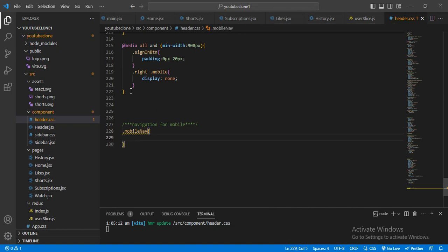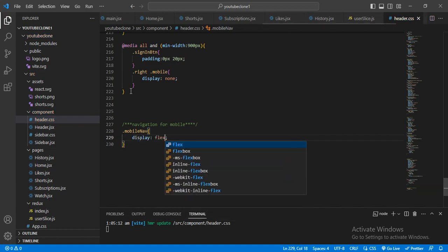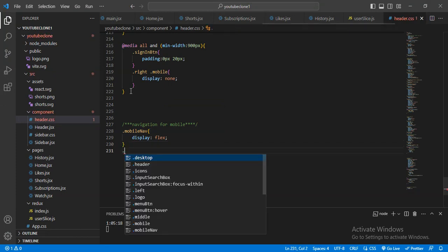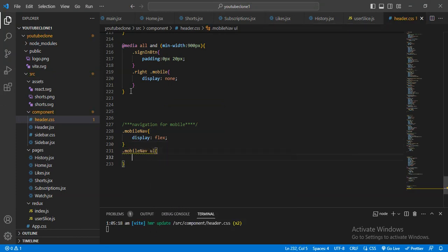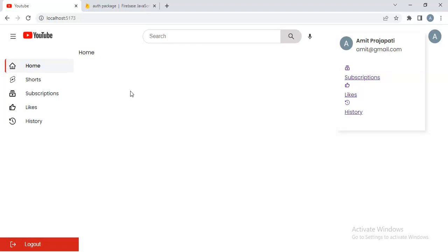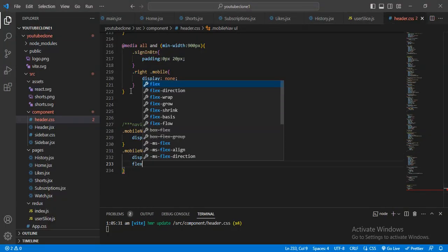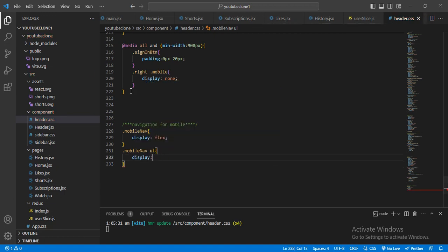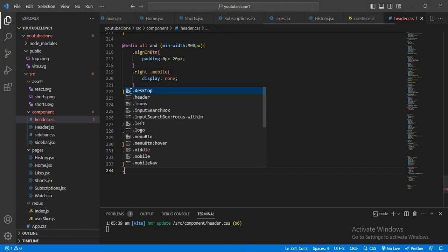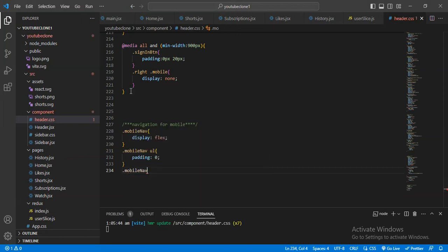And first of all I will give the display flex. Let me just give the display flex. Okay, I want to give first of all the unordered list display flex, flex direction. Instead of giving the display flex, first of all I want to give the padding will be 0. Yeah, and after that I will go to mobile nav unordered list.